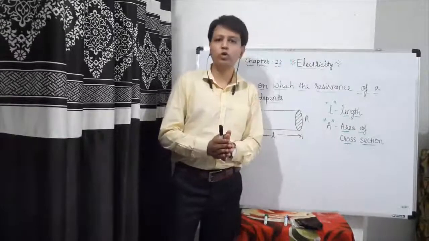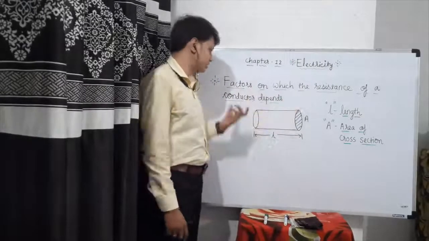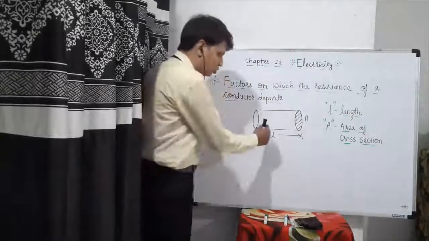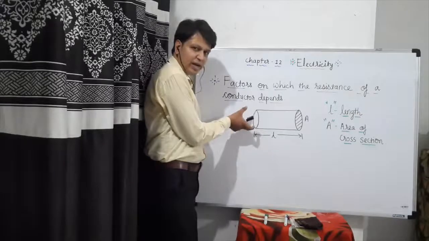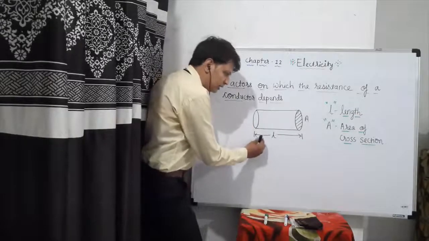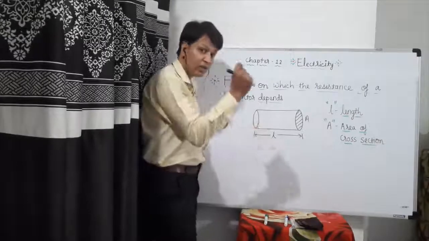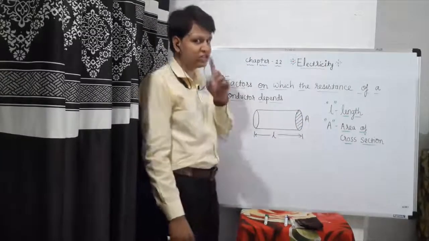Students, we are going to talk about the next topic, that is factors on which the resistance of a conductor depends, for which I have drawn one wire. It is a large size wire actually, but this is the length of the conductor which we have considered, and this is the area of cross section.